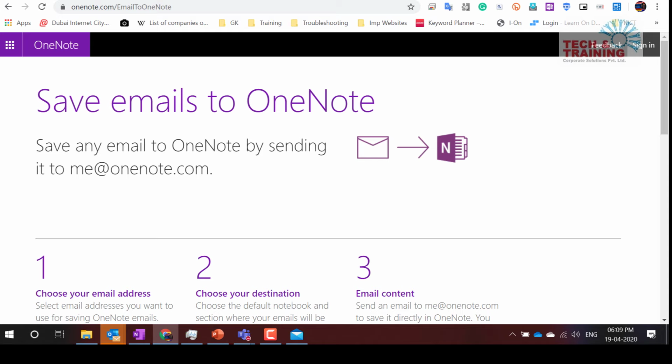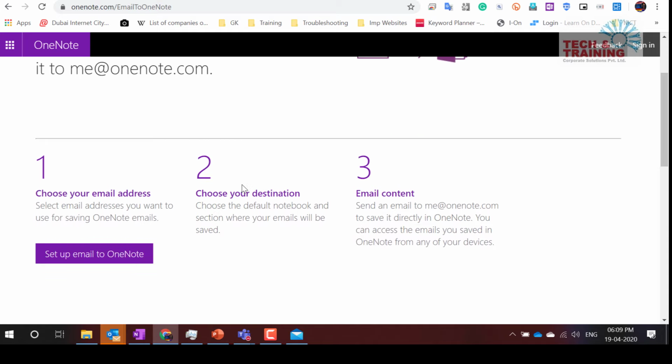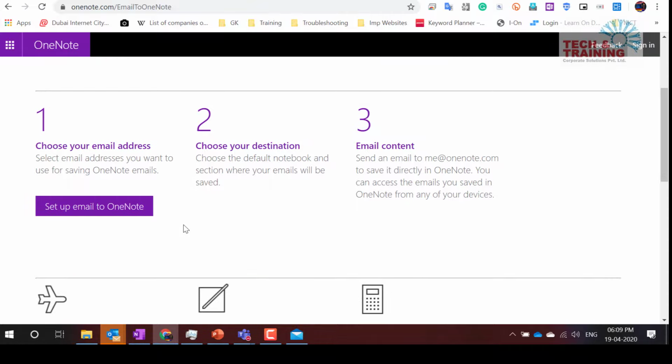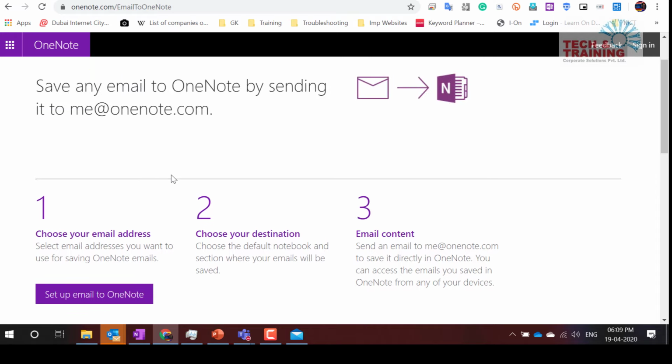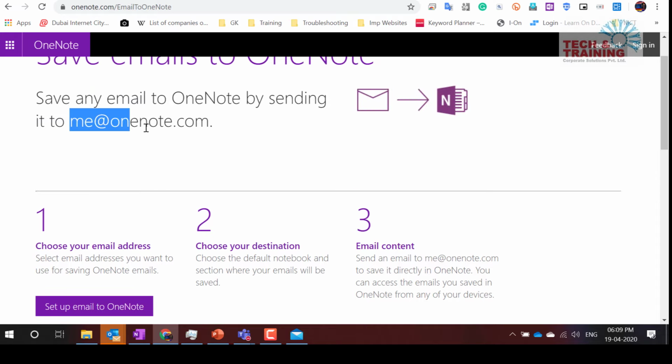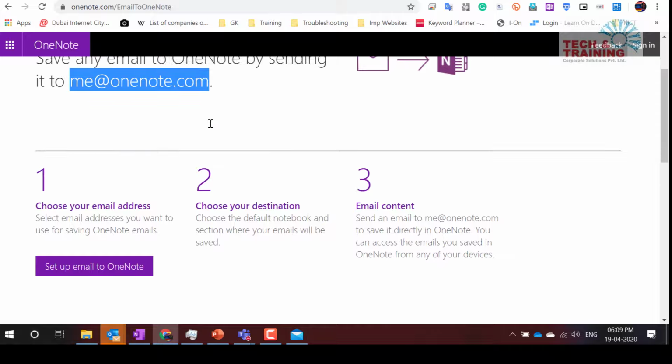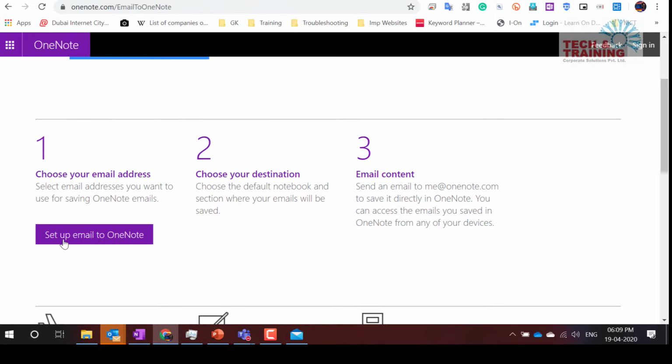When you go to this website, see here, it says set up email to OneNote. Since I've already done that, I'll just walk you through, but I may not be able to show you all the steps because I've done it long back. Here it is, me@onenote.com. You have to first of all sign up with any particular email address from which you will be mailing it.